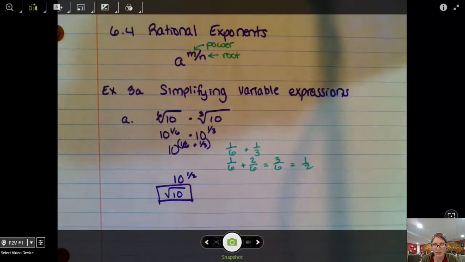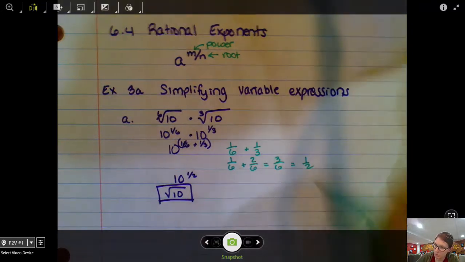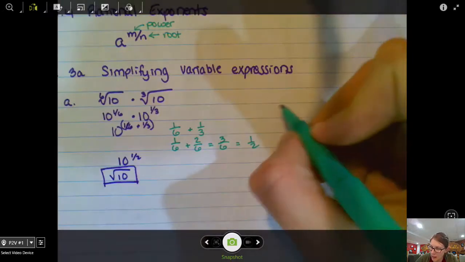Now as far as simplifying goes, I don't want to have any rational exponents in my final answer. So I'm going to write a couple things over on the side here.